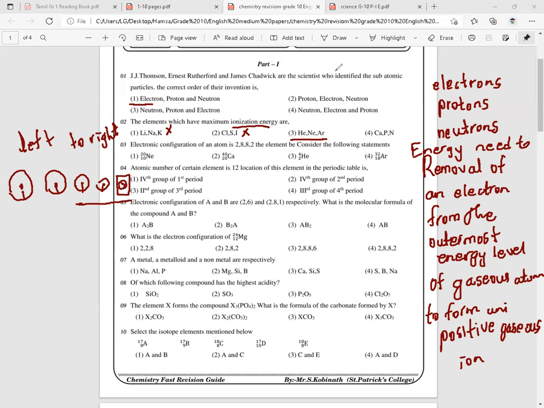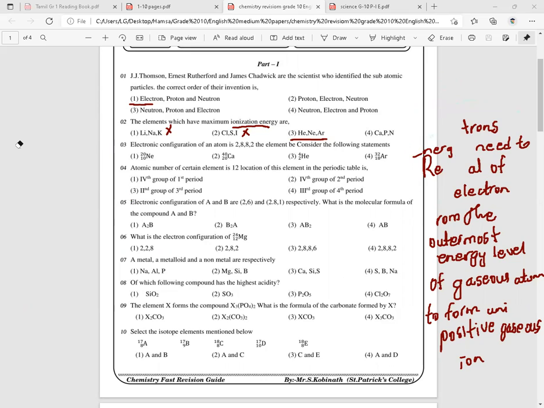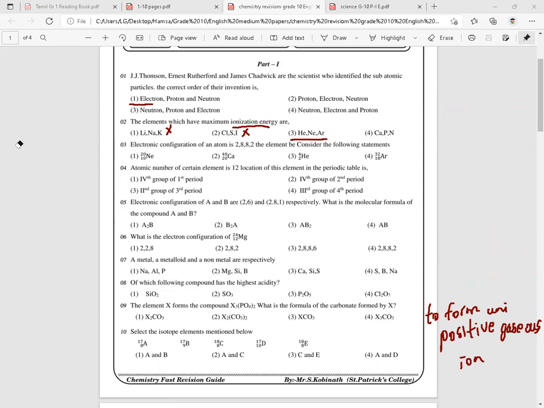We'll move to the third one. Okay. Electronic configuration of an atom is 2, 8, 8, 2.